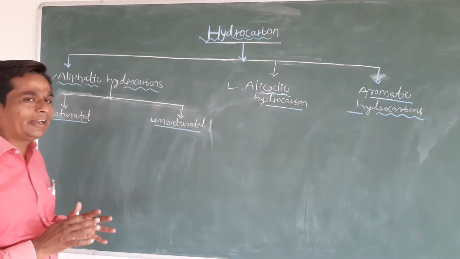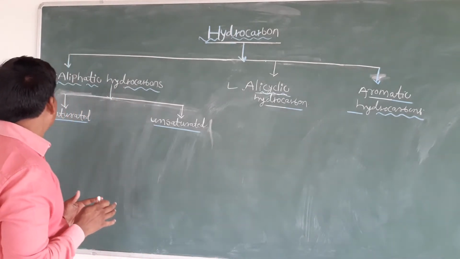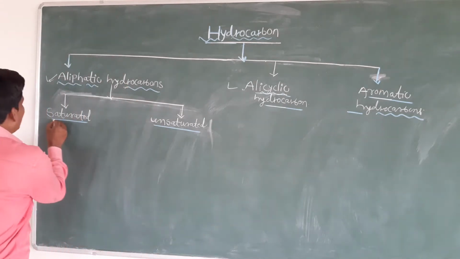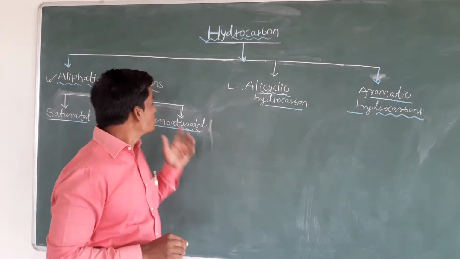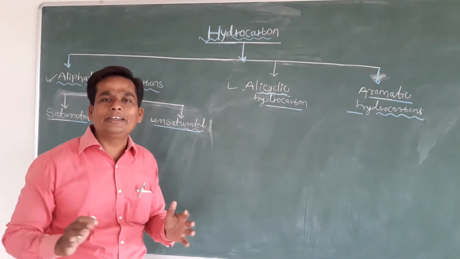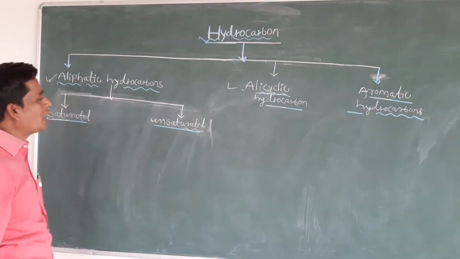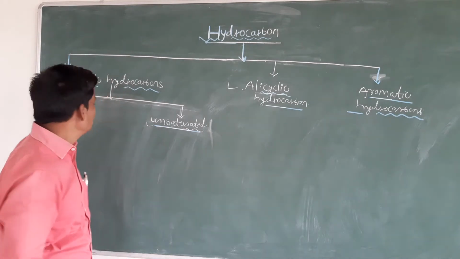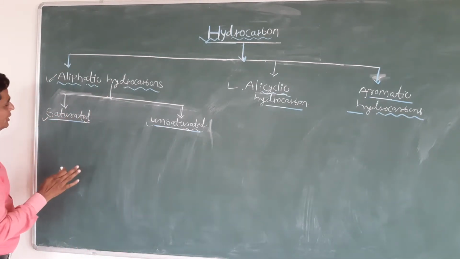First of all, aliphatic hydrocarbons. Aliphatic hydrocarbons are again divided into two main categories: saturated hydrocarbons and unsaturated hydrocarbons. So we will see in detail what saturated hydrocarbons are.